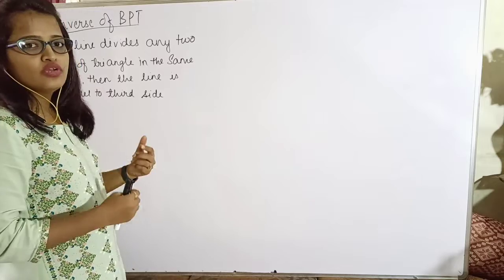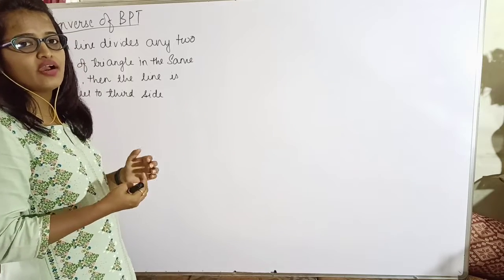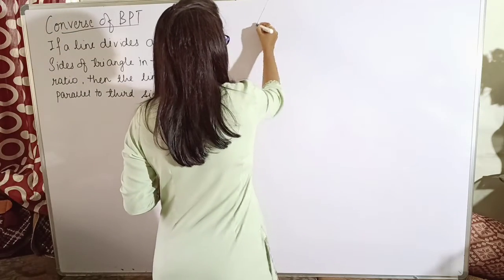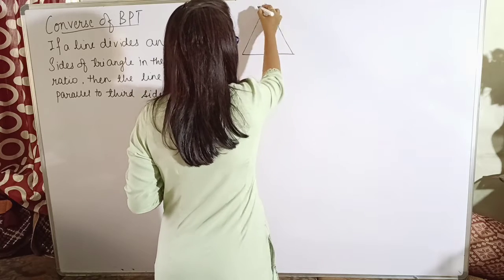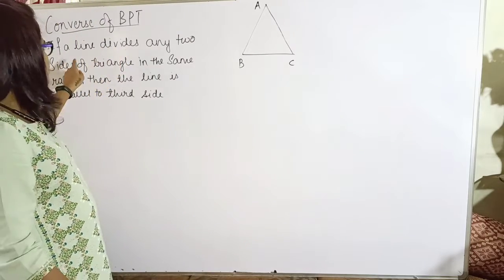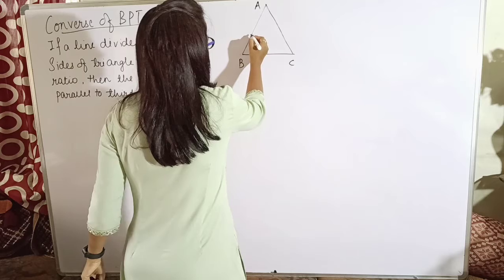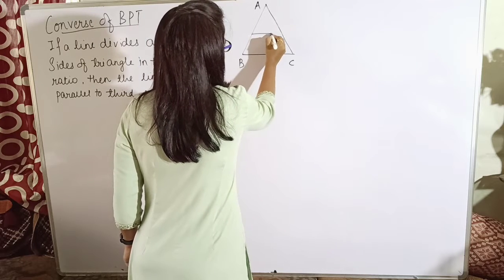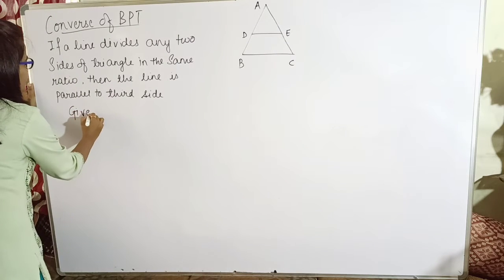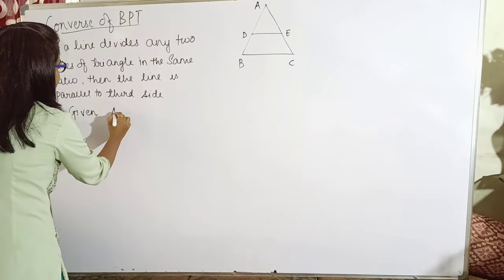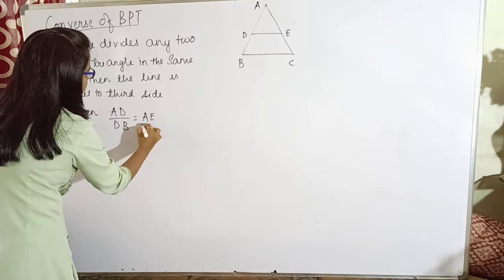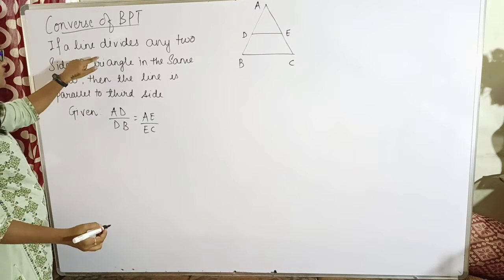In this case, you have to prove that if they are already in the same ratio, then that line is parallel to the third side. So let us draw the triangle first and name it A, B and C. Now they are saying that a line is dividing the two sides of the triangle in the same ratio. So let us say the line is DE. By the condition given in the theorem, I can write the given information: AD upon DB is equal to AE upon EC. This is given in the theorem.